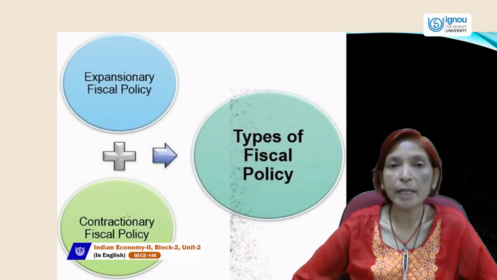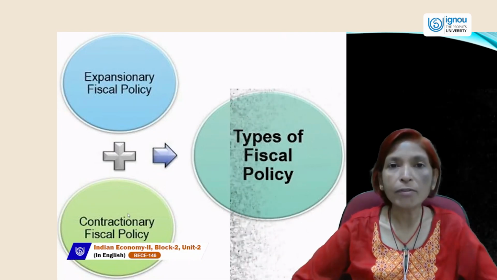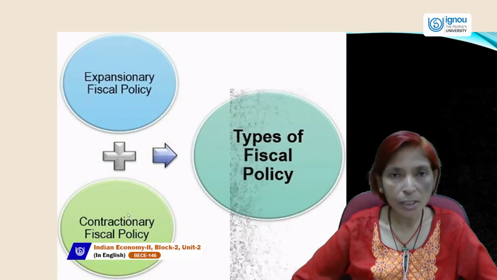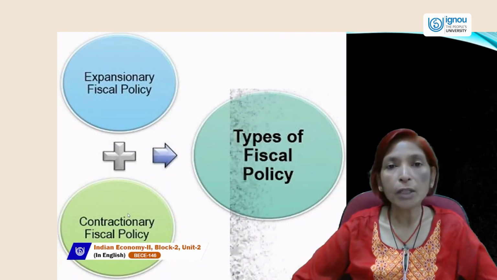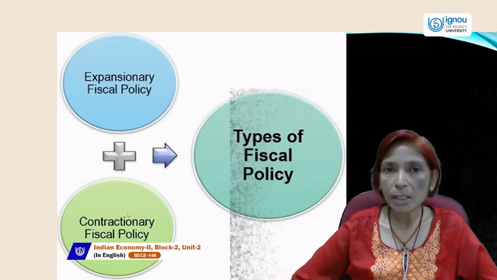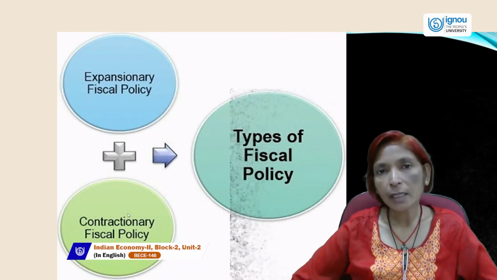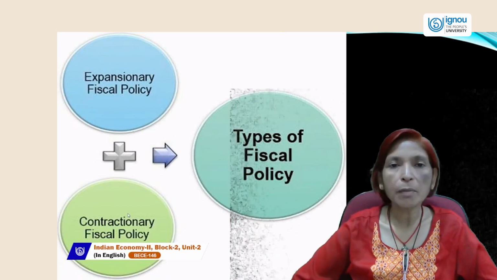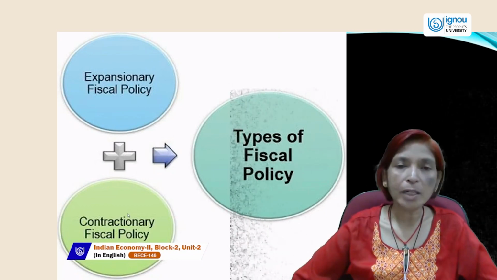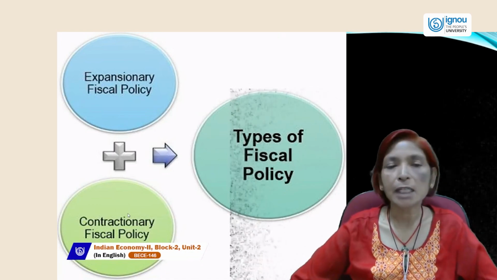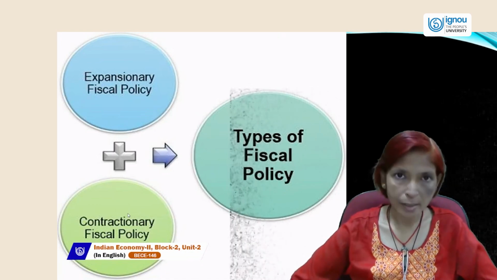This policy is generally made by the government at the time of deflation. If the government wants to solve the problem of deflation, then the government will reduce taxes and increase expenditures so that we can overcome this situation of deflation or depression. So at the time of depression or recession, the government always makes expansionary fiscal policy.